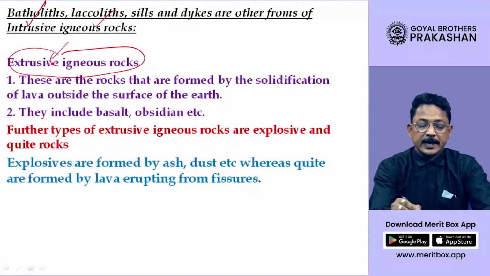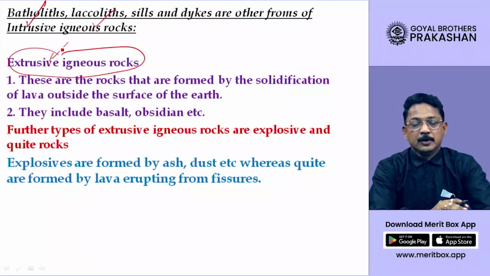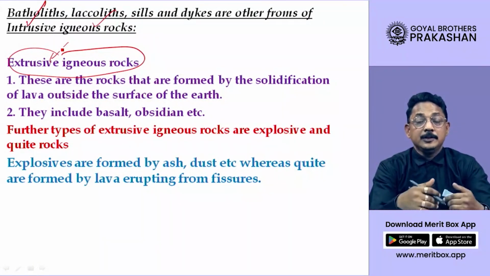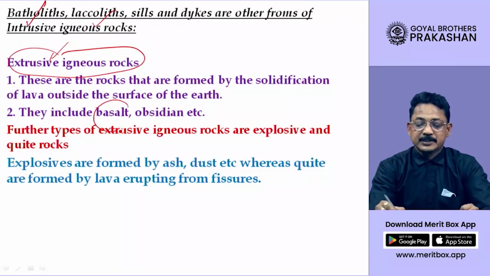Now let us look at extrusive igneous rocks which are formed outside the surface of the earth. Now, what are the characteristics of these extrusive igneous rocks? First thing, they are formed by solidification of lava on the surface of the earth. Second important point, an example of them is basalt.